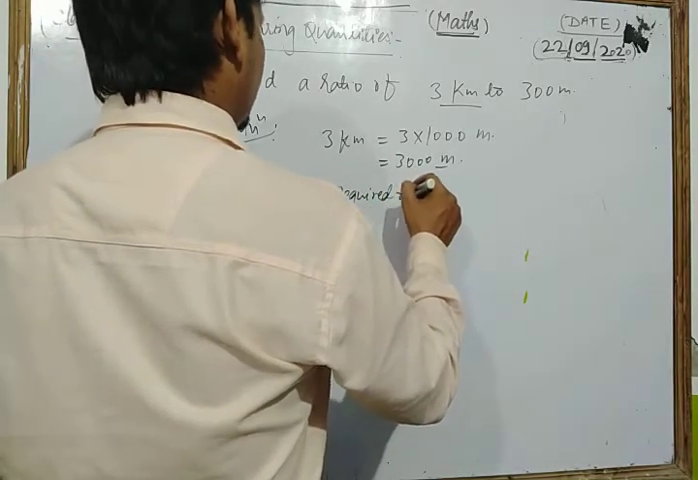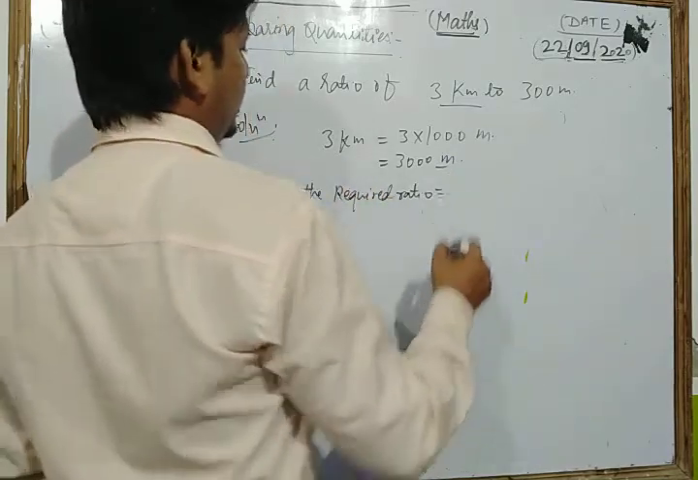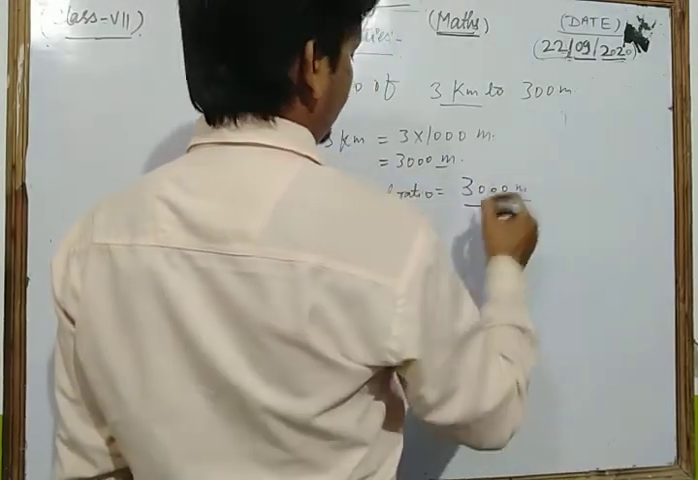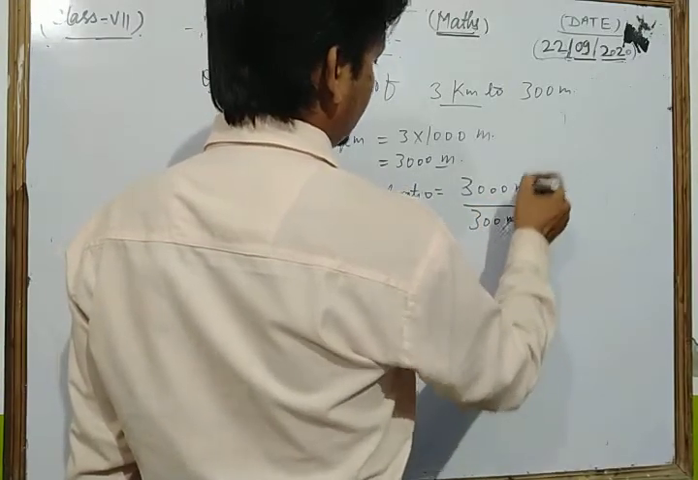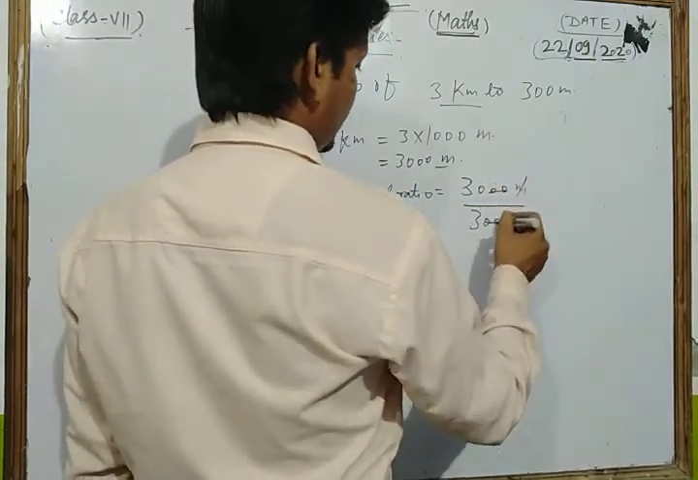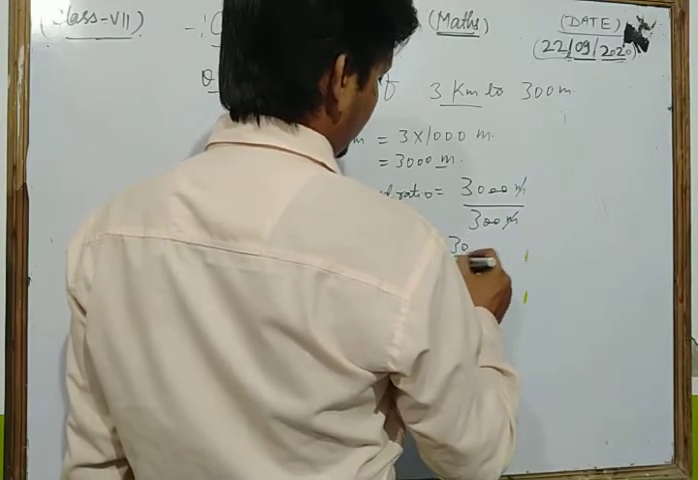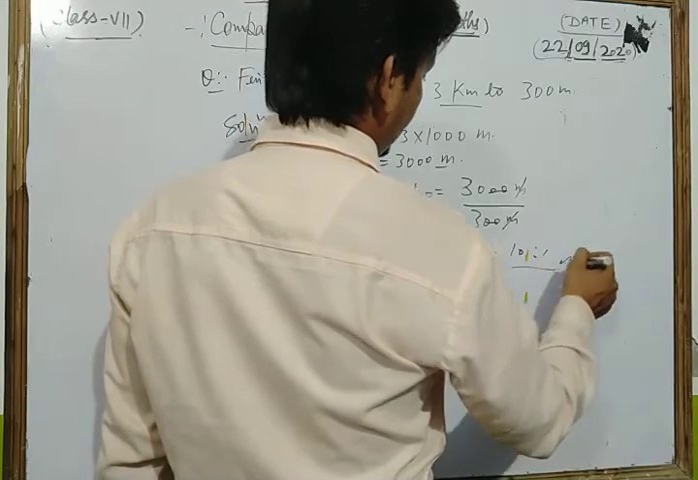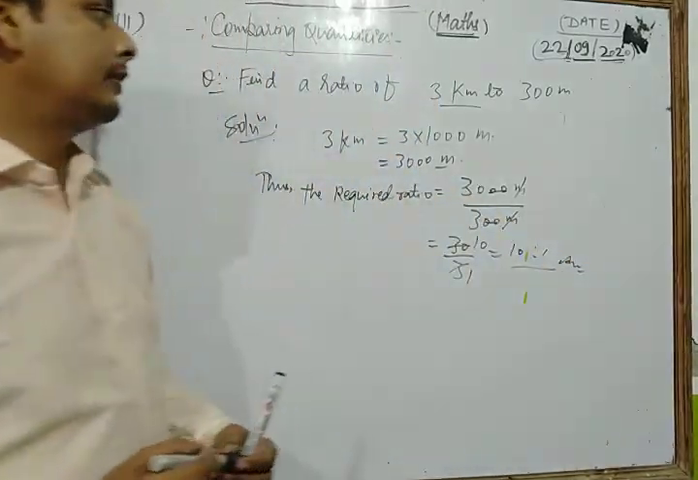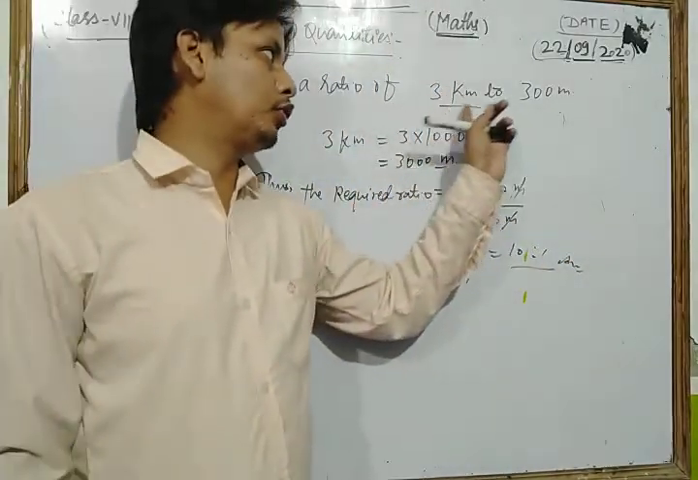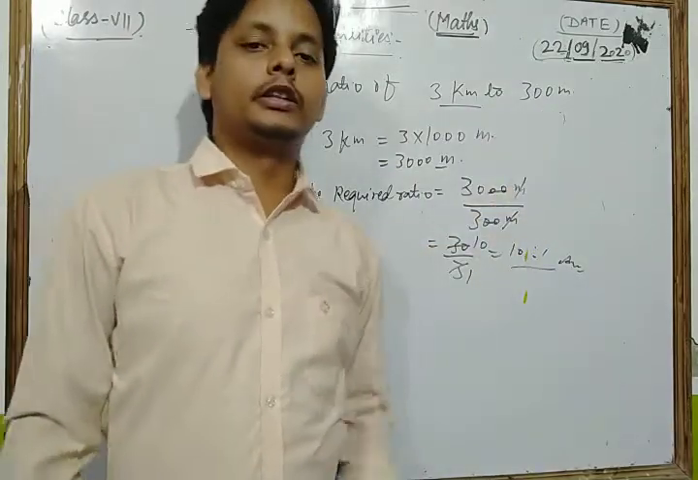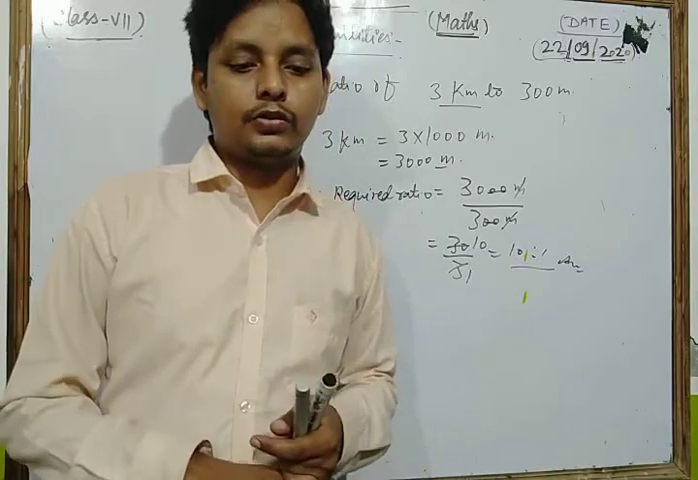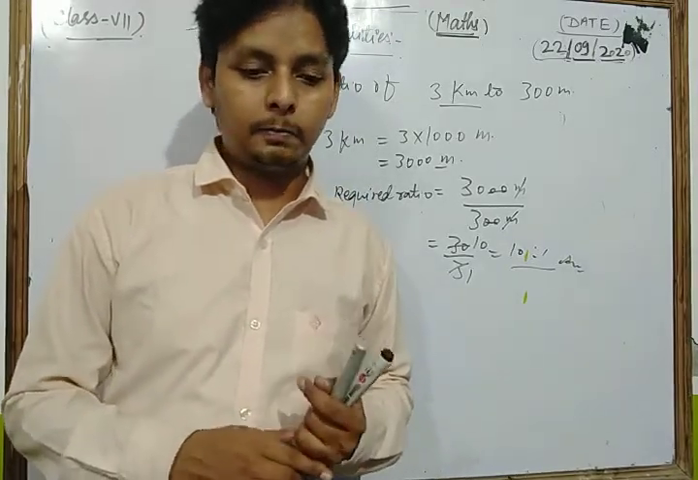Thus the required ratio is 3000 meter upon 300 meter. So meter cancels with meter, zeros cancel, so we have 30 upon 3; 3 ones are 3, 3 tens are 30, so this is 10 ratio 1. So the required ratio of 3 kilometer to 300 meter is 10 ratio 1. Just in this way you can solve each and every question of your NCERT exercise.